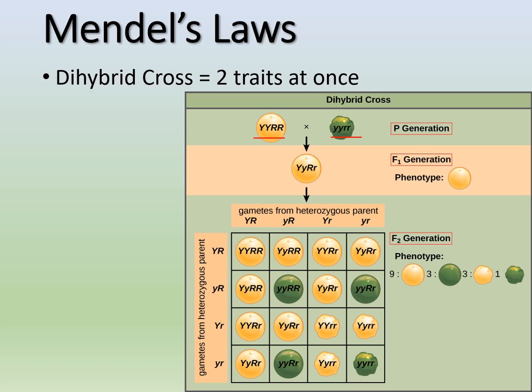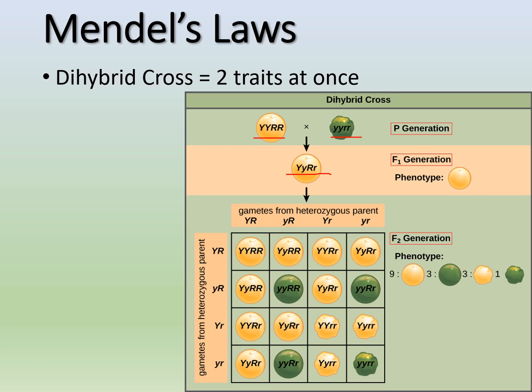So if we cross those, remember a parent generation is always going to give you the F1 generation that is heterozygous for each, right? So big Y, little y is always going to give you yellow, and then big R, little r is always going to give you round. So you're always going to get that same genotype and then that same phenotype, which is yellow and round, right?